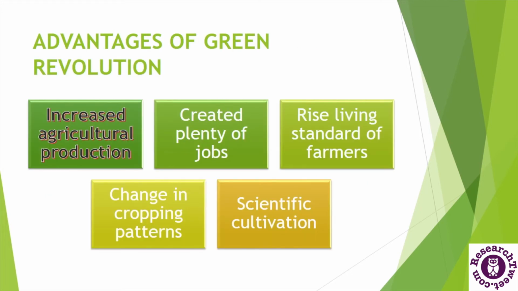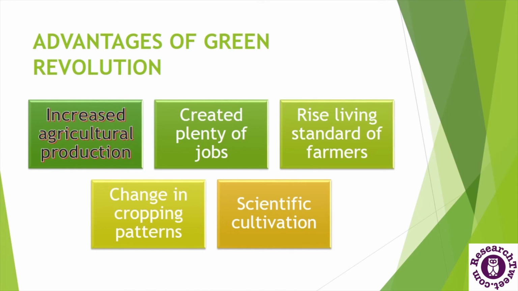Now the question arises, what are the advantages of the green revolution? So of course the major advantage is that it drastically increased the agricultural yield. In the case of India and Mexico, the situations changed totally. Both became exporters of cereal grains. And another advantage, it created plenty of jobs in the agricultural field as well as in other related industrial fields, like manufacturing seeds, insecticides, pesticides and agricultural tools, and many other industrial jobs were made.